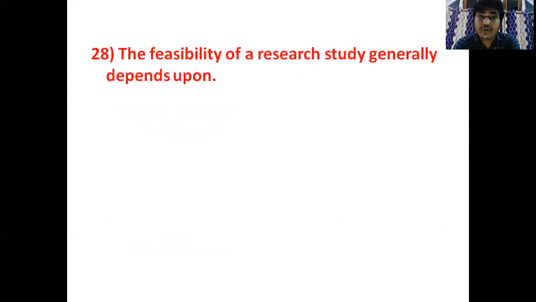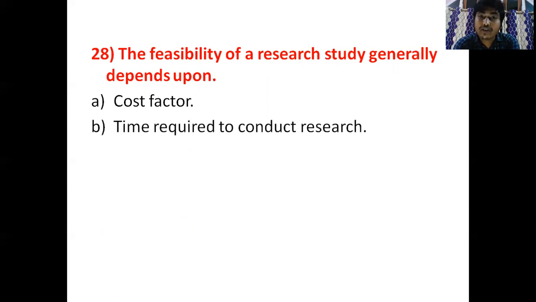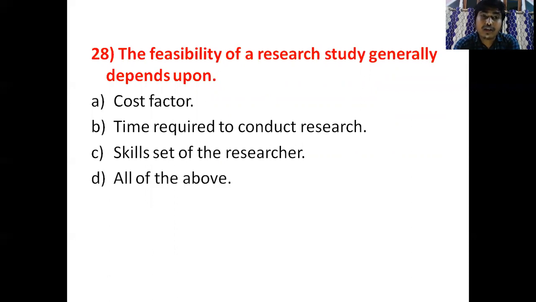So the next question is: the feasibility of a research study generally depends upon cost factor. Yes, feasibility means the possibility of the research study, which generally depends upon the cost factor. Yes, this is correct. Time required to conduct research. Yes, this is also correct. And skill set of the researcher. Okay, this is also correct. So our correct option will be option number D, all of the above.